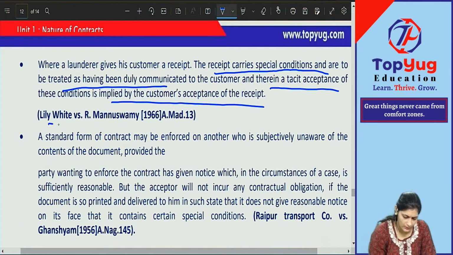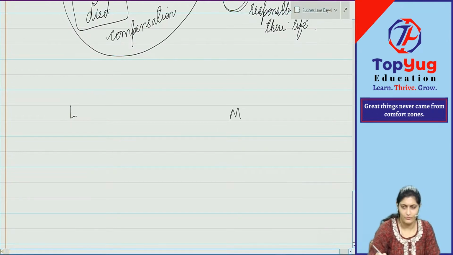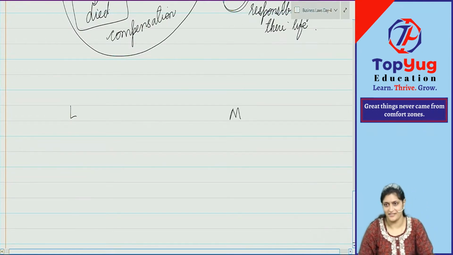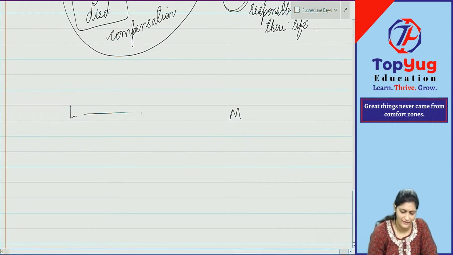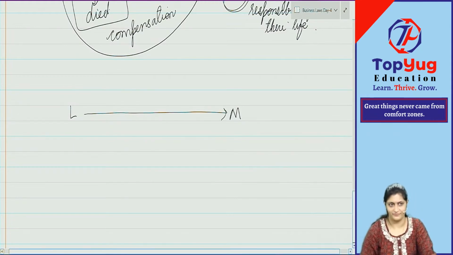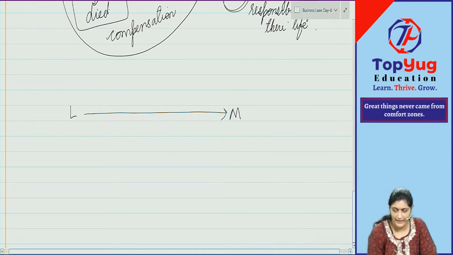Okay, so I'll tell you what it is. Lily White versus Manu Swami. Lily White is the name of the dry cleaners. Lily White, the dry cleaners. No confusion. Now, Lily White are the dry cleaners, and Manu Swami, what did they do?